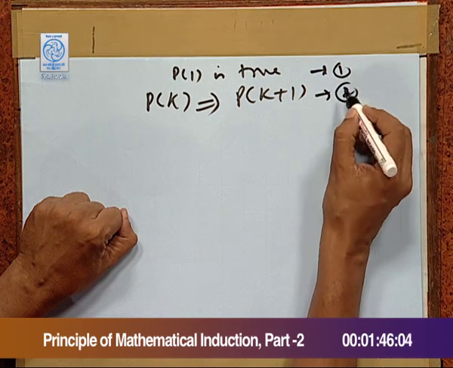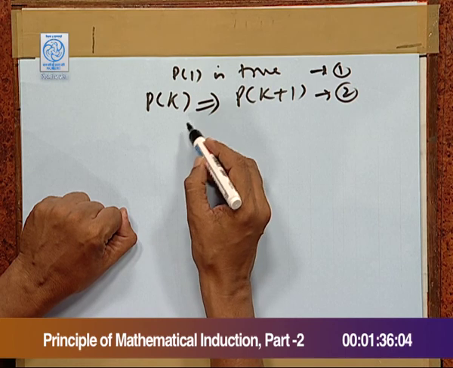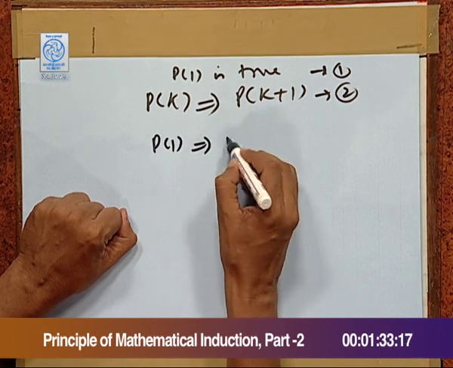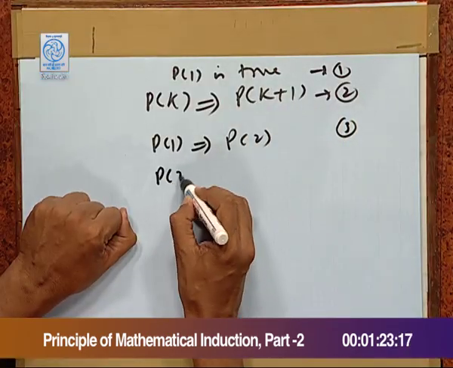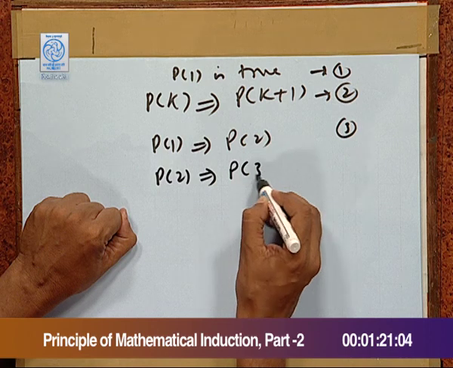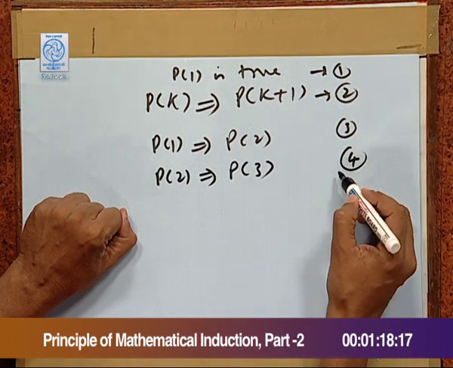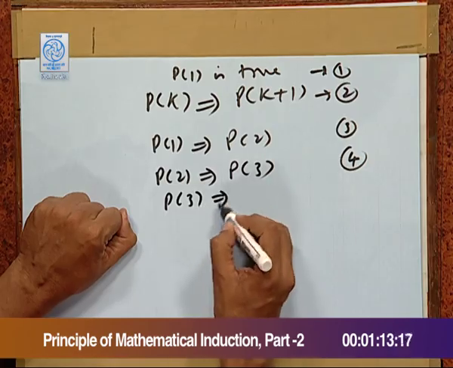Now, the first step and second step are apparently infinite steps. How? When we apply 1 to second, we get P1 implies P2. This gives third. When we apply third to second again, we get P2 implies P3. We get fourth. When we apply fourth to second again, we get P3 implies P4.